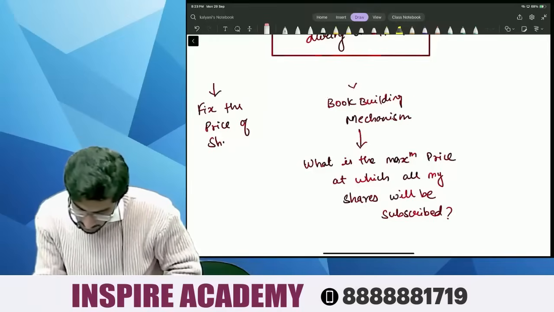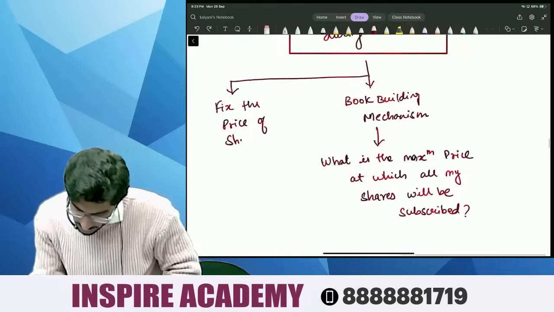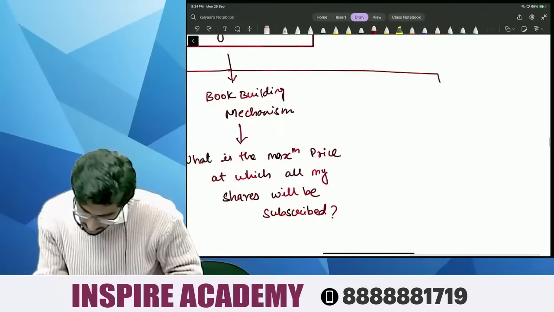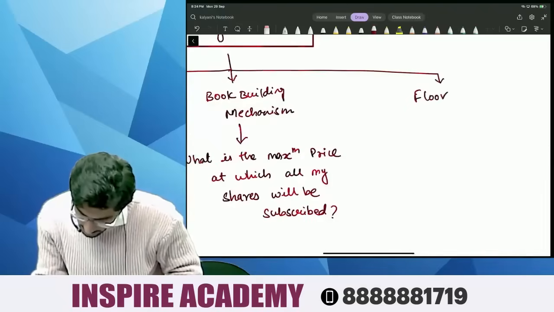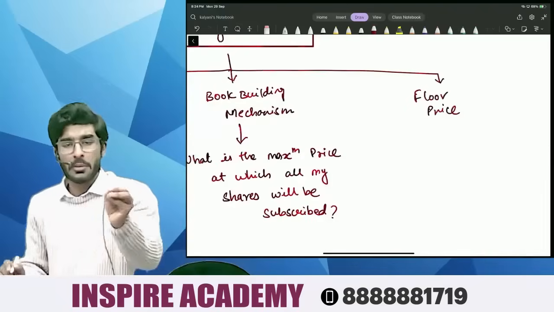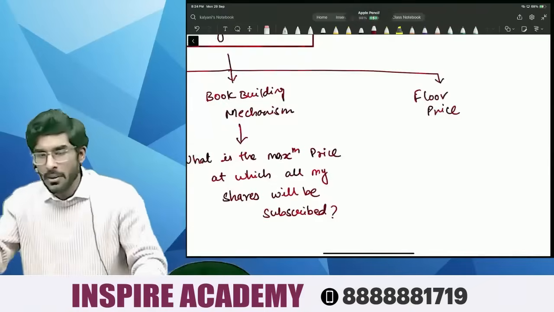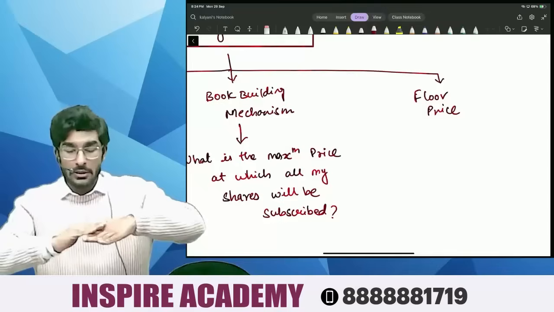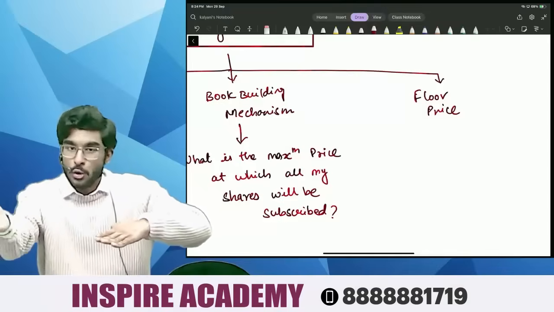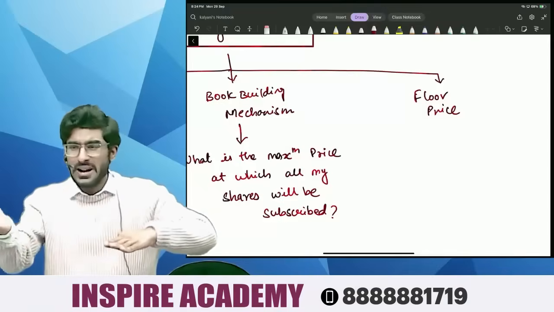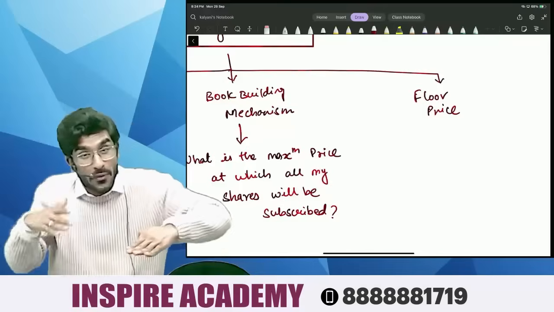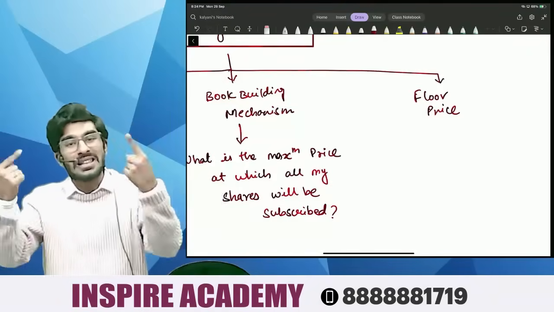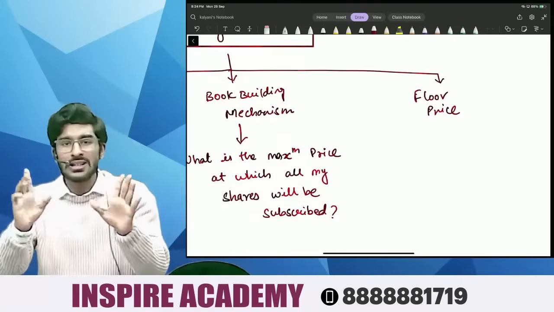And number three is, people, floor price. Floor price means the company says that at minimum we're going to charge 100 rupees. Above that, if you think that the shares are worth more than 100 rupees, you can submit your application with bids like 10,000 rupees, 20,000 rupees for a share valued over 100 rupees. Whoever is willing to pay the maximum price, I will give them the shares. It is called the floor price.